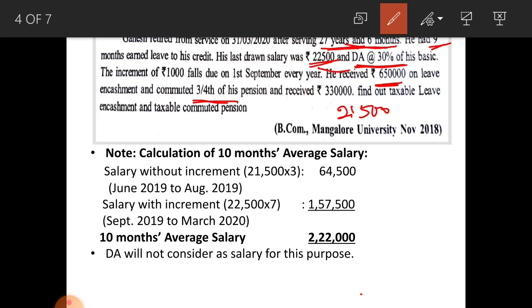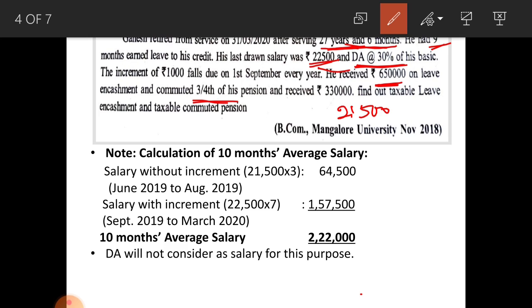See the calculation. Calculation of 10 months average salary. Salary without increment for 3 months, as I told you earlier, that is for August, July and June: 21,500 for 3 months amounts to 64,500, and salary with increment, 22,500 into 7, is 1,57,500.